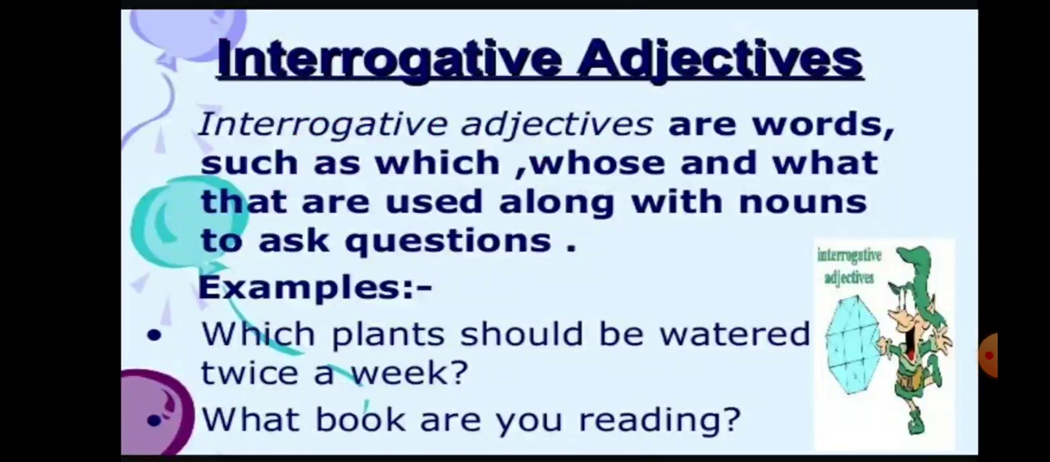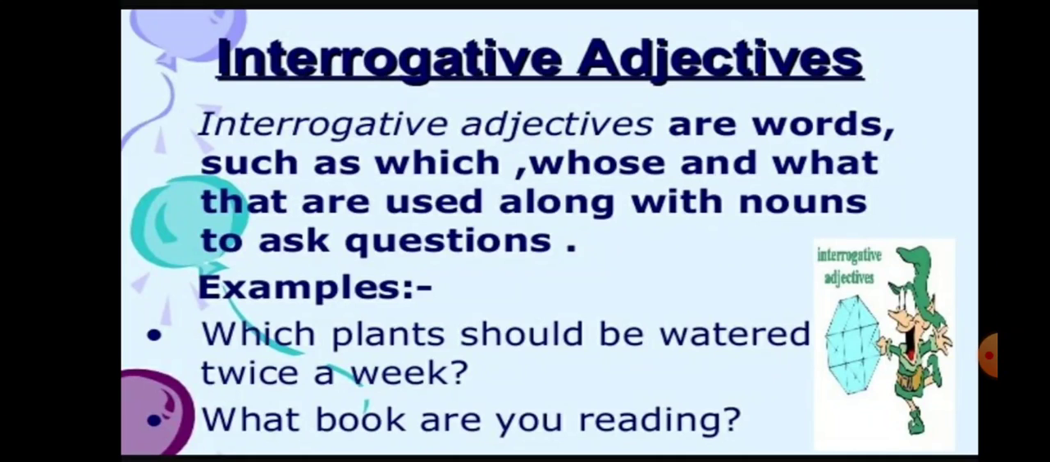Next is interrogative adjectives. Interrogative adjectives are words such as which, whose, and what that are used along with nouns to ask questions. The word interrogative means to ask questions. So whenever we use interrogative words before a noun to ask questions, that will be an interrogative adjective.